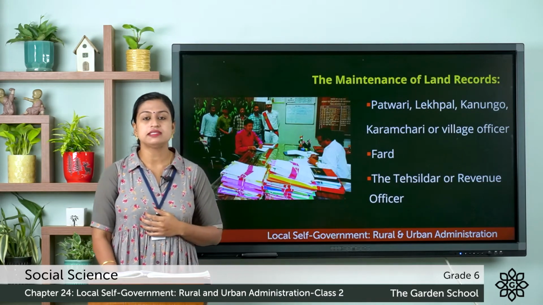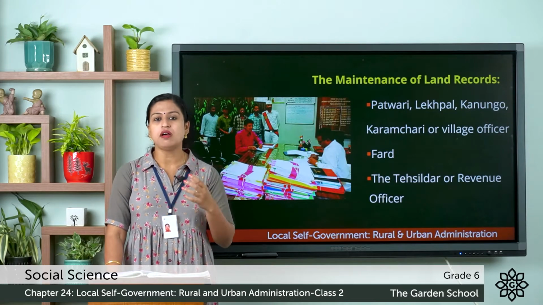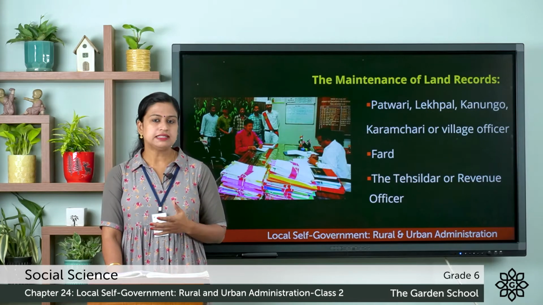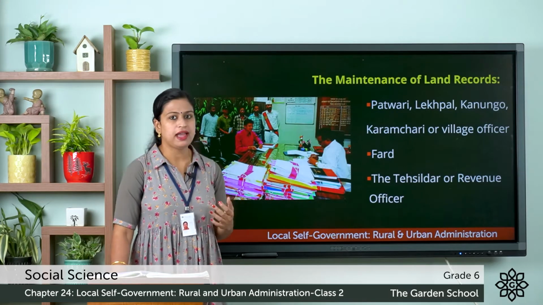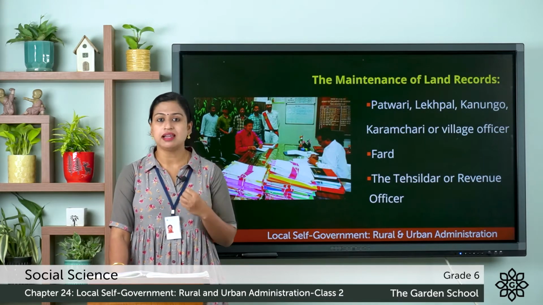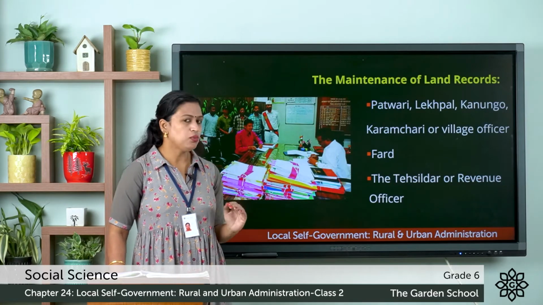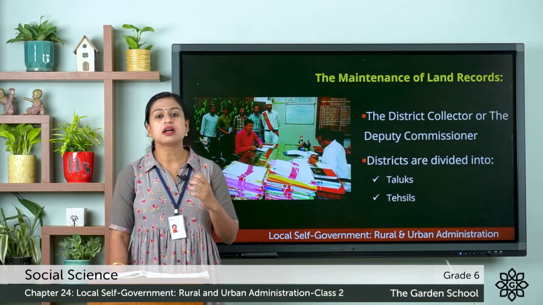He is also known as the revenue officer, and he or she is the person who solves various land disputes in the village. The Tehsildar also looks at the works of Fatwari and makes sure that the records are maintained properly and the revenues are collected duly. And this Tehsildar works under the district collector or the deputy commissioner.